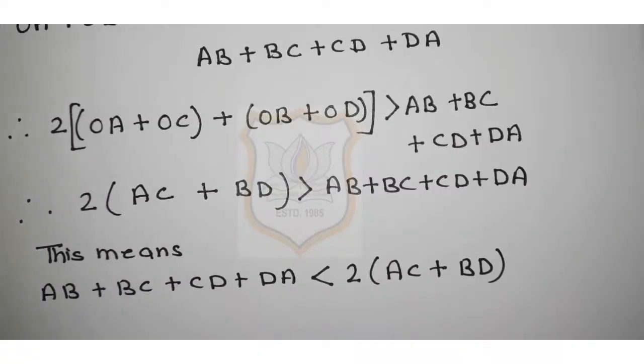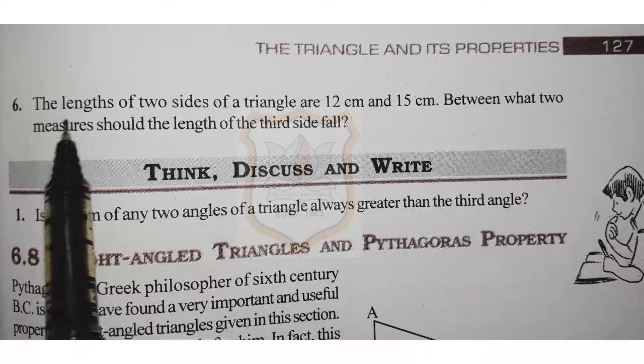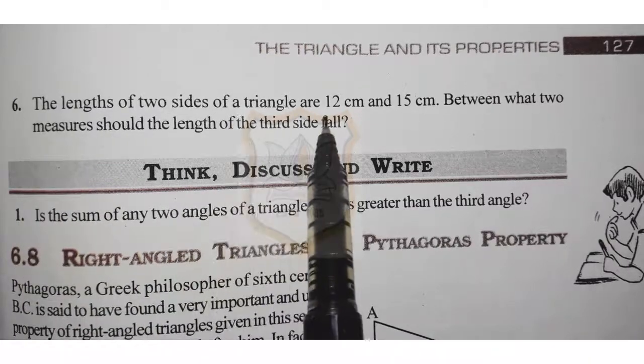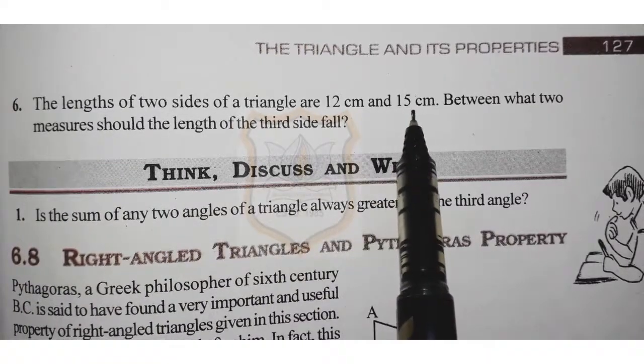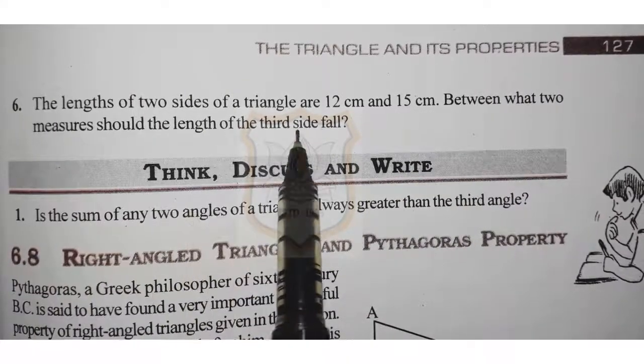Students, if you have not been able to understand this sum, then watch this video again and again, then you will be able to understand it very easily. Now let's solve the 6th question of exercise 6.4. Students, this is the last question of this exercise, and it says the lengths of two sides of a triangle are 12 cm and 15 cm. Between what two measures should the length of the third side fall?